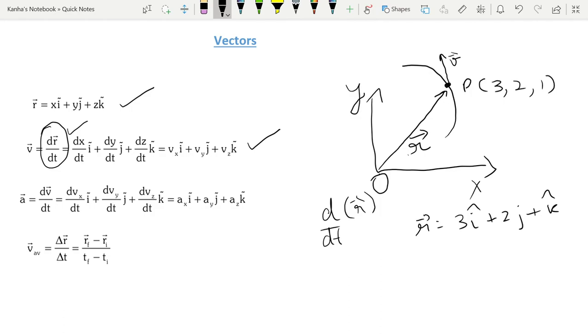Let's talk about the next derivative, which is d square r by dt square. This quantity is known as acceleration, which is dv by dt, the derivative of this quantity. Again, it is component wise derivatives. So you have dvx by dt, dvy by dt, and dvz by dt.